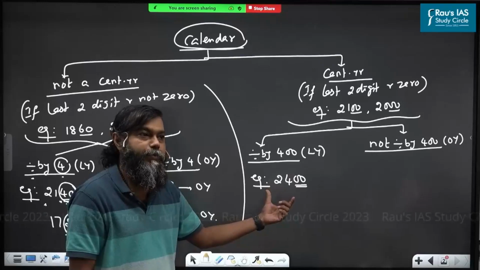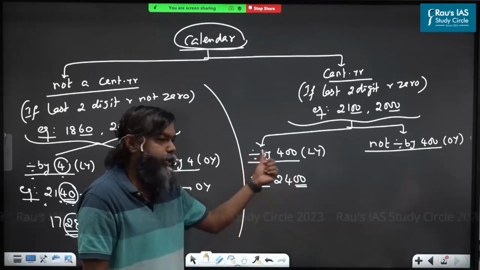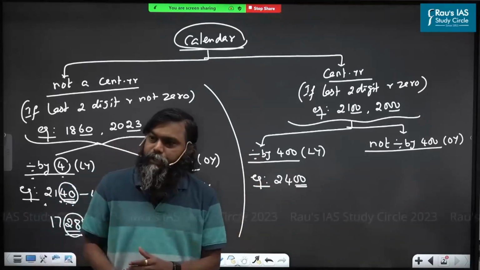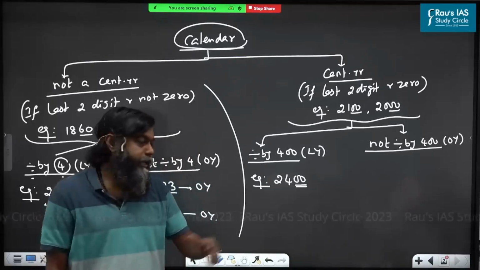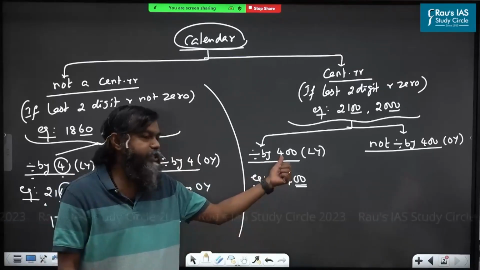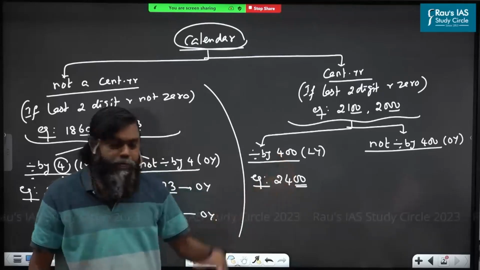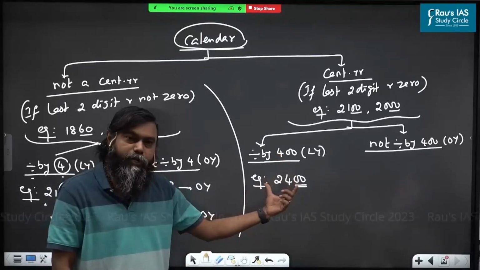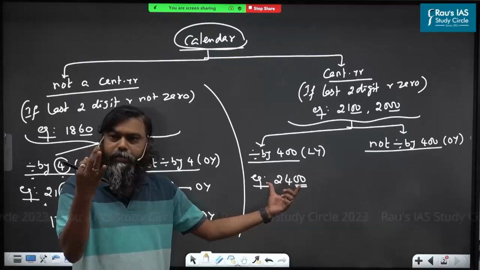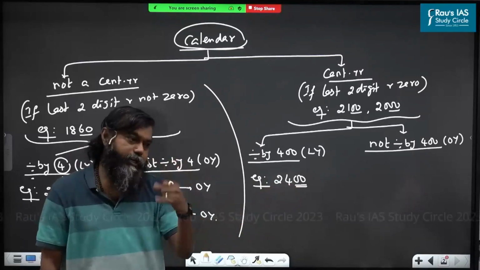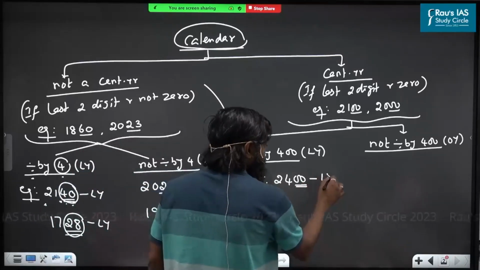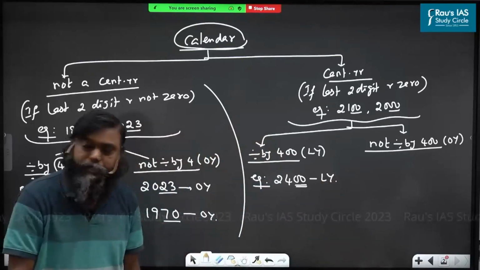Sir, what is the divisibility rule for 400? You will ask. For many numbers, we have a divisibility rule. So while teaching the number system, I will tell you the divisibility rule for 400 also. Now, is this entire number divided by 400 or not? 400, 800, 1200, 1600, 2000, 2400. Yes. That means it is said to be a leap year. Are you understood this?